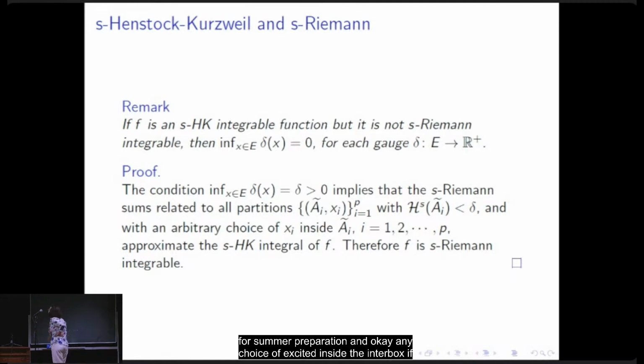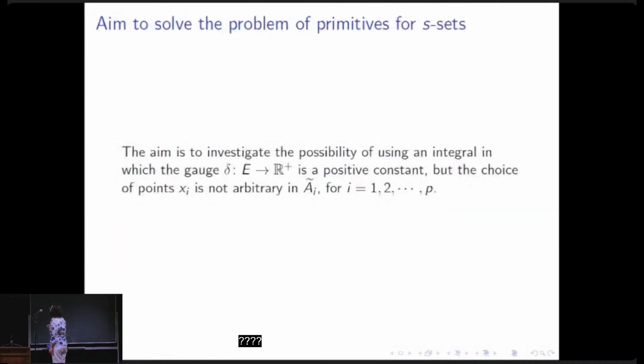If F is SH integrable but not S Riemann integrable, then of course this infimum must be 0 for each gauge. Otherwise, by way of contradiction, if the infimum equals delta, then that delta would do the work in order to make F S Riemann integrable. Okay, simply a remark.